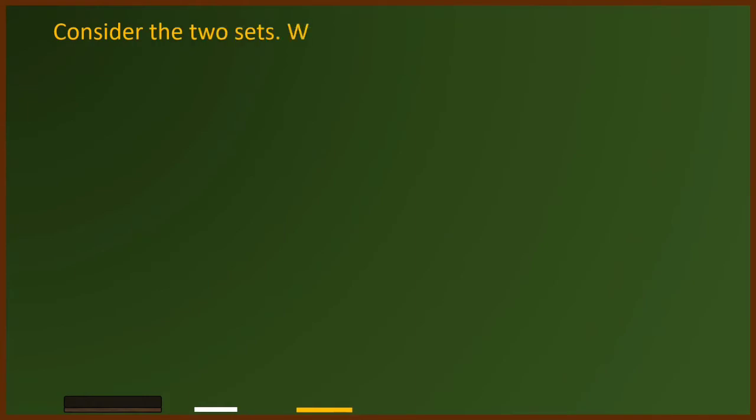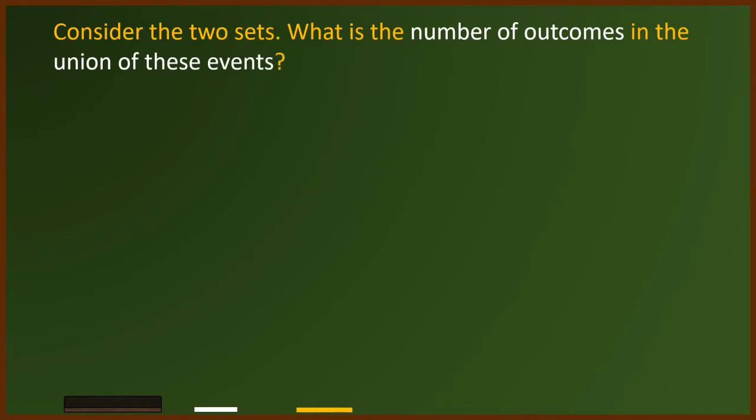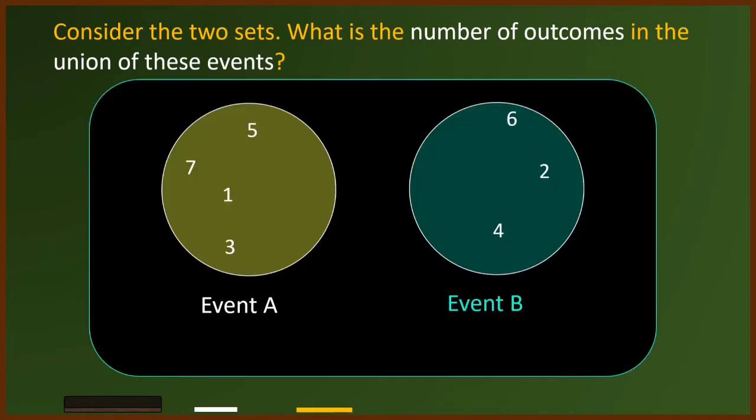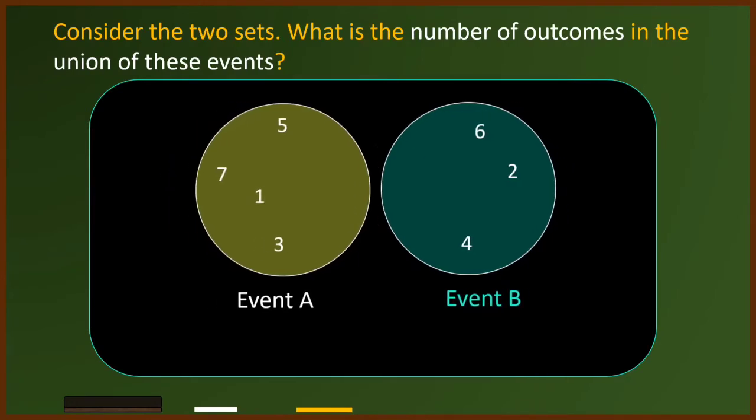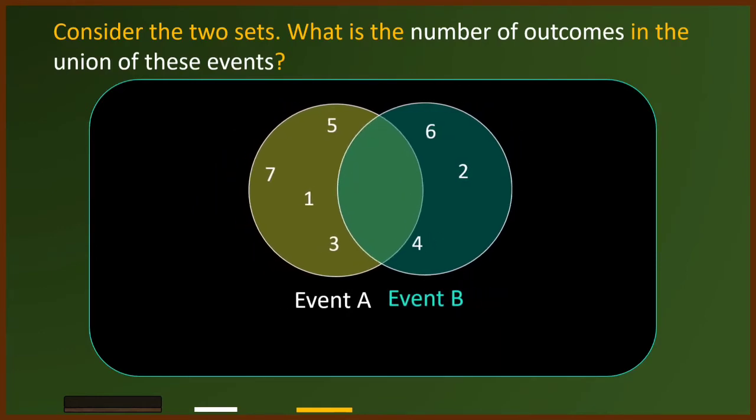Consider the two sets. Event A is a set of positive odd integers less than 9, and event B is a set of positive even integers less than 8. The two events are sets that have no common elements. Notice that there is no overlapping. Even if we try to overlap the two circles, they do not share the same outcomes. The outcomes here is the set 1, 2, 3, 4, 5, 6, and 7. And the number of outcomes is 7.